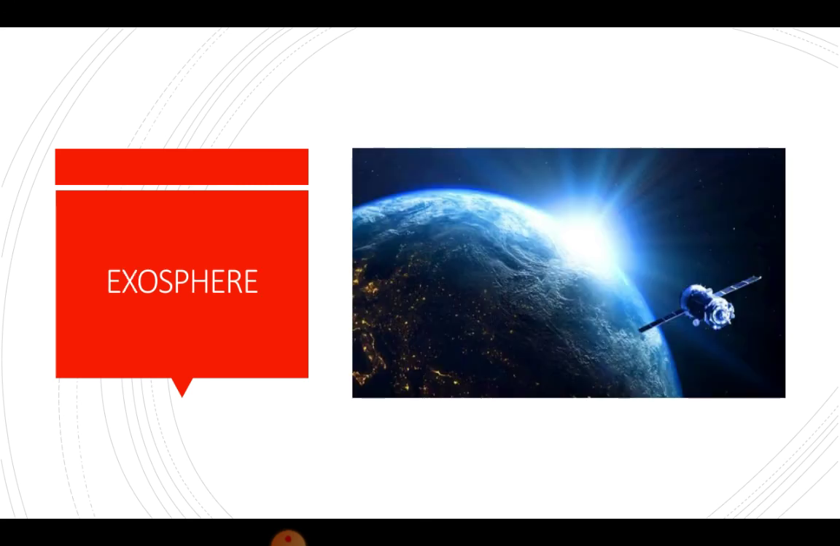Exosphere. The exosphere is the uppermost layer of the atmosphere. It extends from the thermosphere and merges with the interplanetary space. The temperature of the exosphere is very high. The density of air is very low.